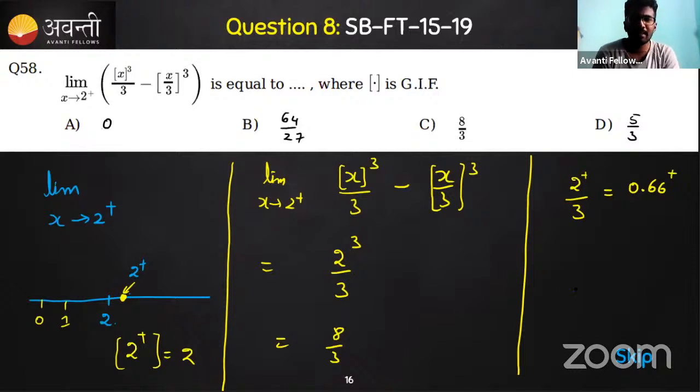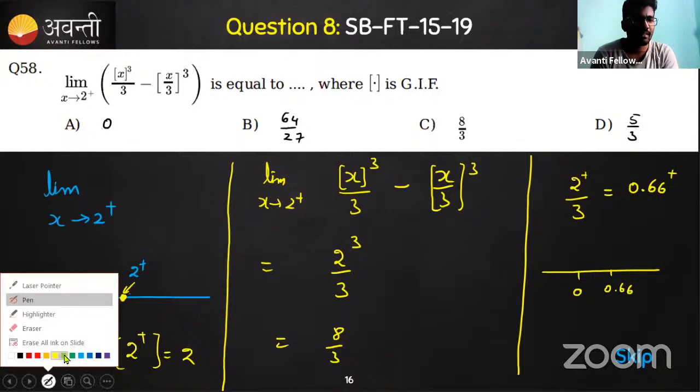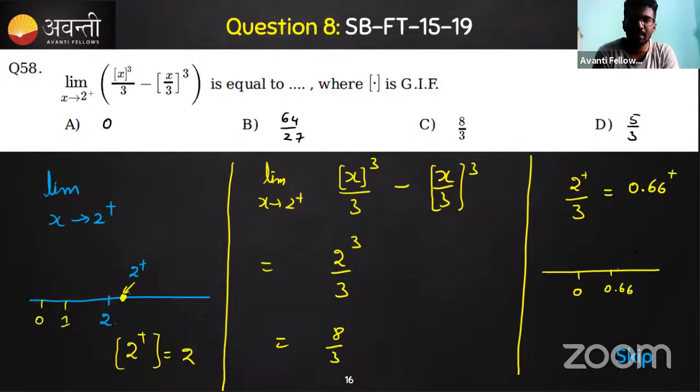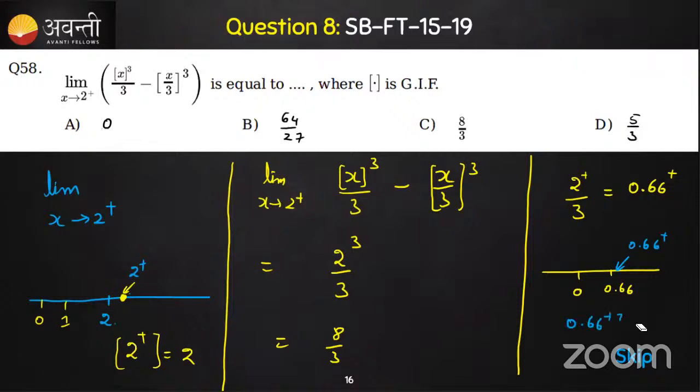We have an integer 0 and a 0.66 number, that is 2 by 3, and we are taking a number slightly greater than that, 0.66 plus. So the point is right here. What is the greatest integer of this 0.66 plus? Who can answer it?